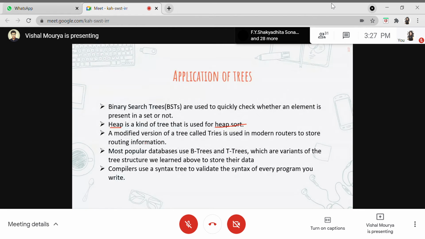So this is about the application of heap, and you can see the compilers use a syntax tree to validate the syntax of every program. You can do this problem using a stack also, but why a tree is efficient is because a stack has a limited amount of space which we have to define while writing our program. So that's why we prefer trees. We can use trees for syntax parsing and everything.